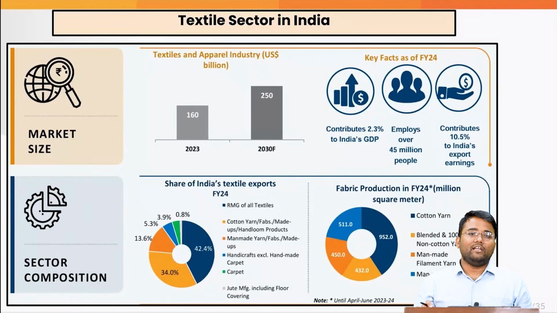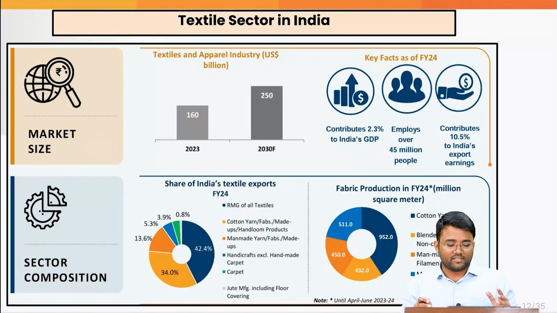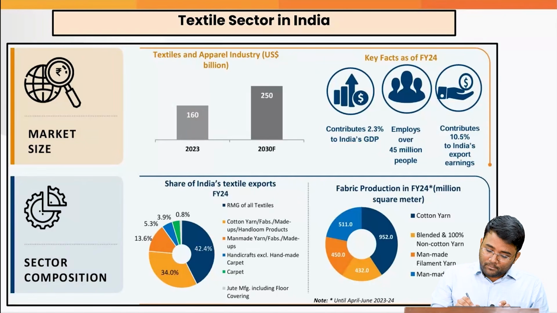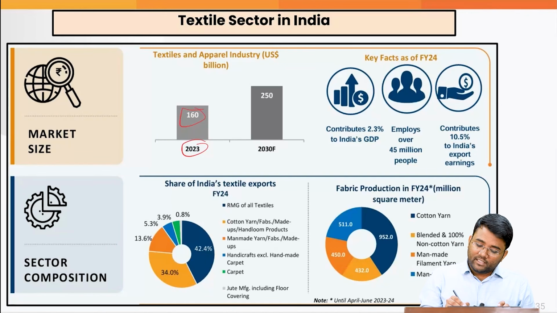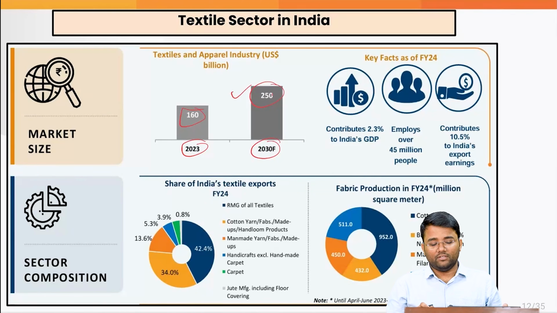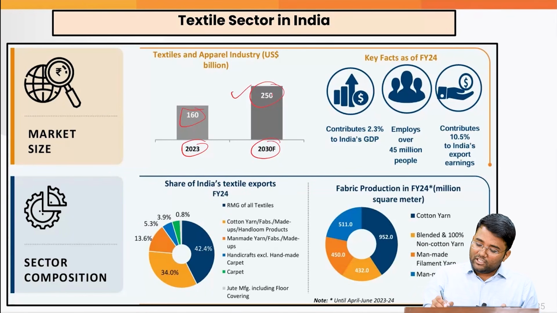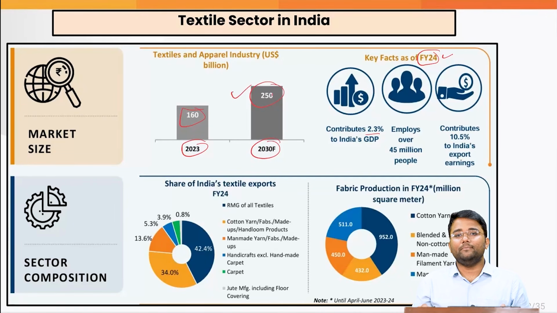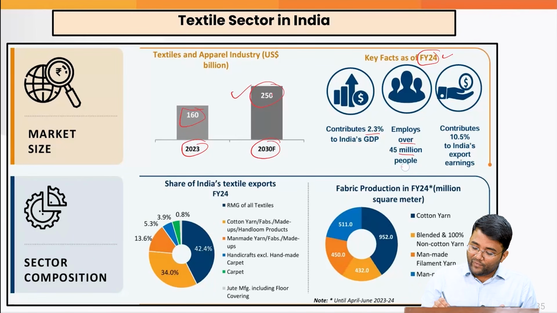Let's try to understand the overall status of the sector first. The market size of the textile sector in 2023 was $160 billion, and it is projected to reach almost $250 billion by 2030. And as of financial year 24, the textile sector contributes 2.3% to the GDP of India, and it employs over 45 million people.